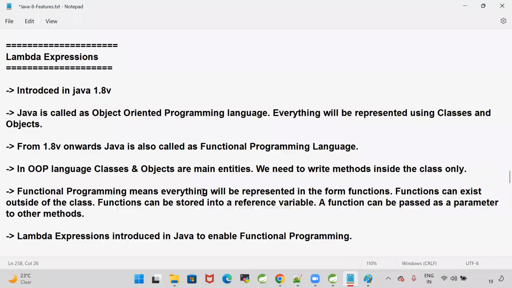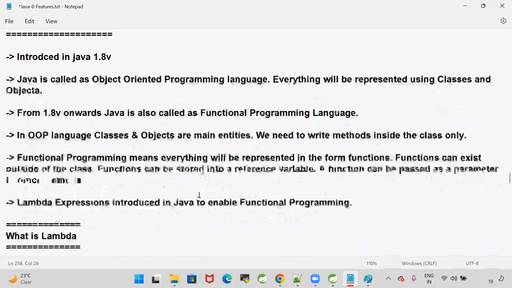Earlier, Java was just an object-oriented programming language. Everything is represented in the form of classes and objects. Any methods that you want to write, you should write inside the class only. A method outside of a class has no meaning in Java up to 1.7. But in 1.8, lambdas were introduced, supporting functional programming.